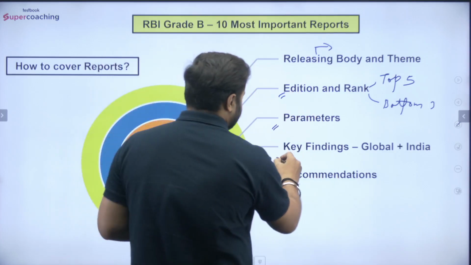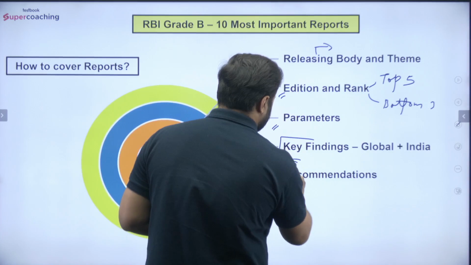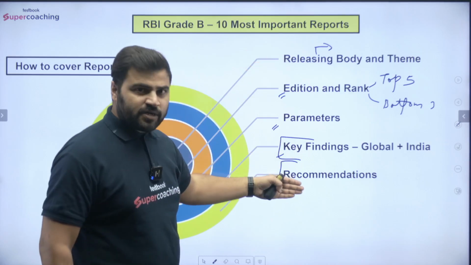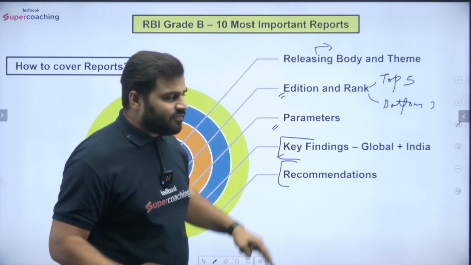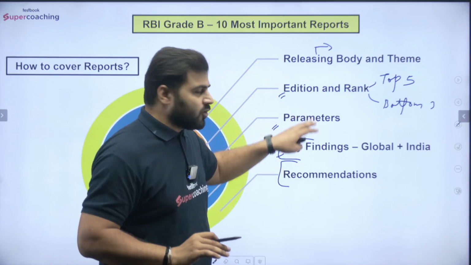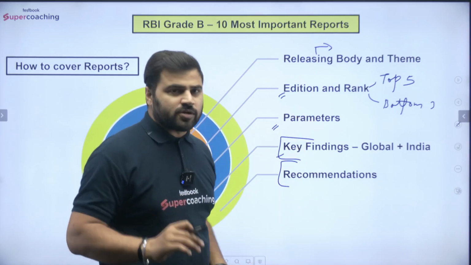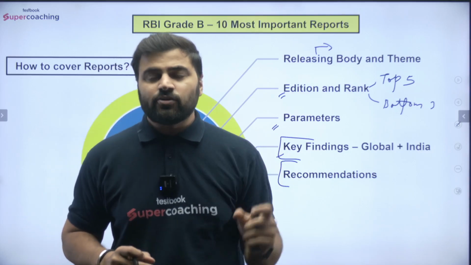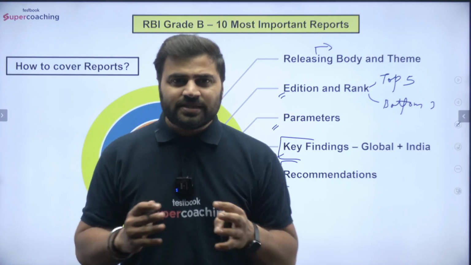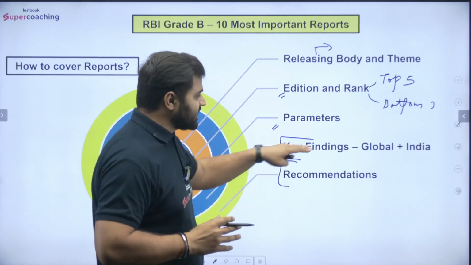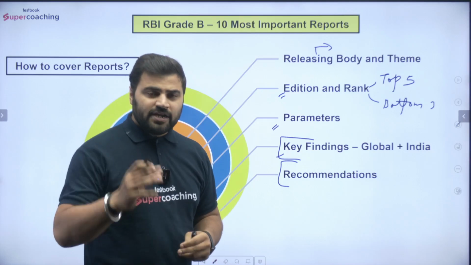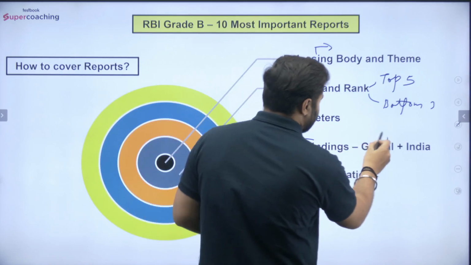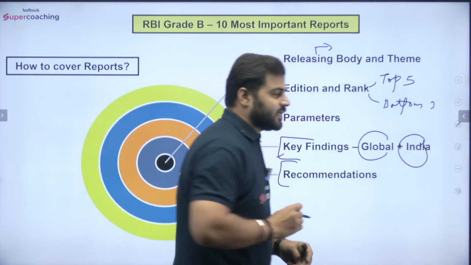Next is the key findings. These are the things that you have to cover for both objective as well as descriptive. For objective, everything is important, but for descriptive these two are very, very important. I'm not saying that the others are not important, but these two are very important for the descriptive part, because if you analyze the previous year papers, even the 2023 phase 2 examination paper, you can see they have asked key findings with respect to the report, right? So you have to thoroughly cover the key findings mentioned in the reports, both at a global level and the India-specific key findings.